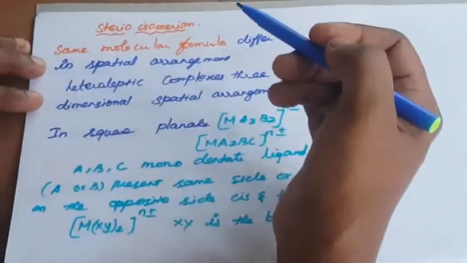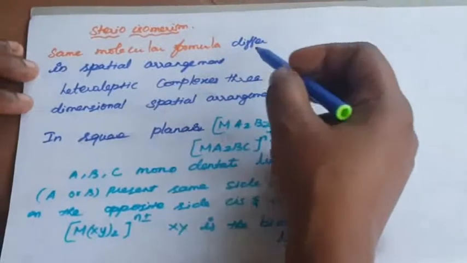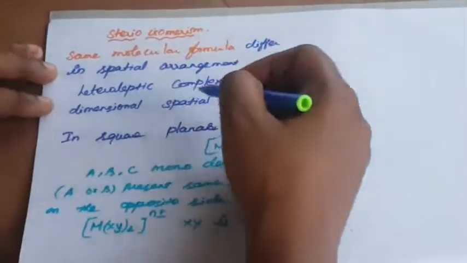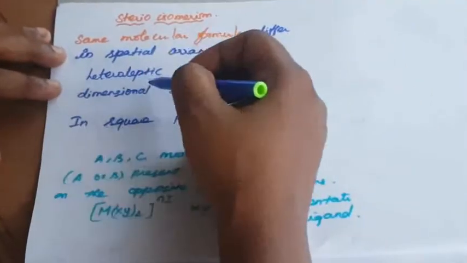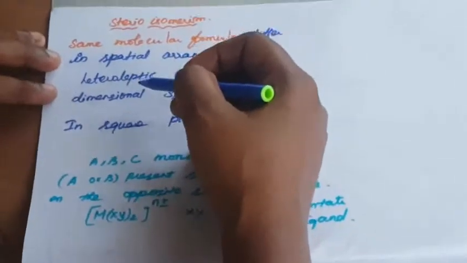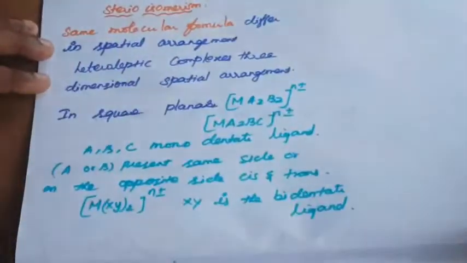Geometrical isomerism is also called cis-trans isomerism. This arrangement is only seen in heteroleptic complexes. What is meant by heteroleptic? More than one kind of ligand in the compound. So that is called heteroleptic. What is heteroleptic?